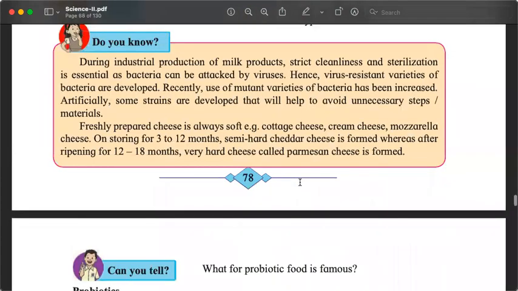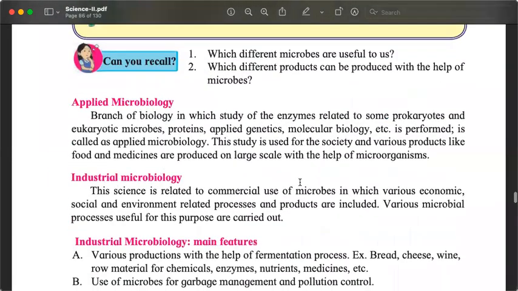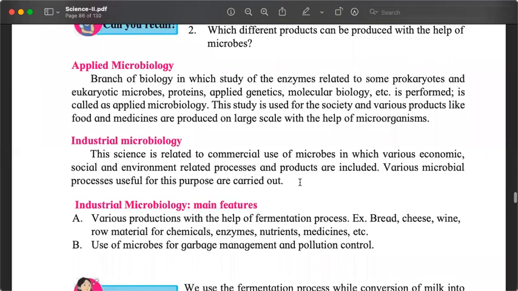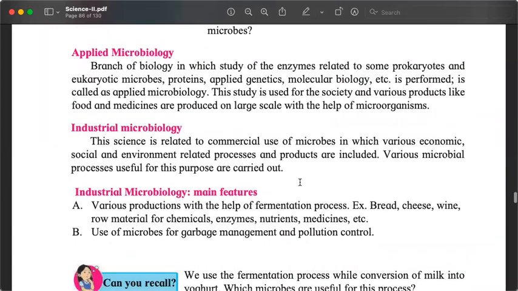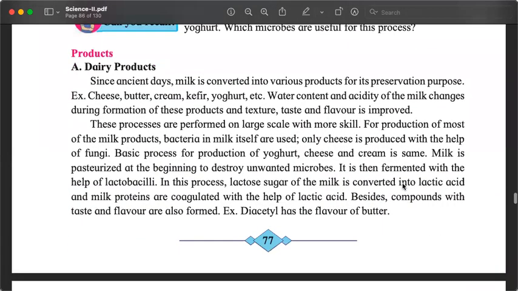So just to recap, before we go for a break, we understood what microbiology is. So it is about microbes and the enzymes that they produce. And applied microbiology is how we use them for our own needs. Industrial microbiology is how the same science and technology is used at a much larger commercial scale. And we are focusing on production of various things using microbes and enzymes, also garbage management and pollution. Till now, we are only looking at production of things. Now, in the production of things, we looked at dairy products.